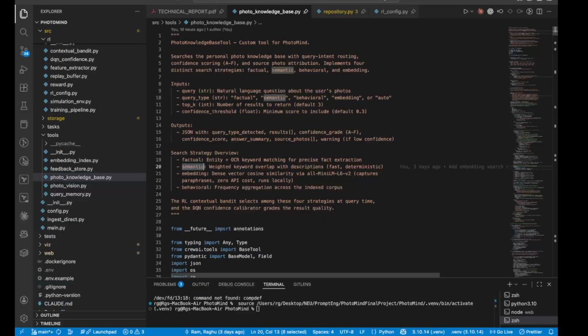And there's an embedding strategy as well with the MiniLM that gets fused with factual results using reciprocal rank fusion. The confidence grading is A through F. If nothing matches, the system declines instead of making something up. The whole point of the reinforcement learning extension is keeping that intact.